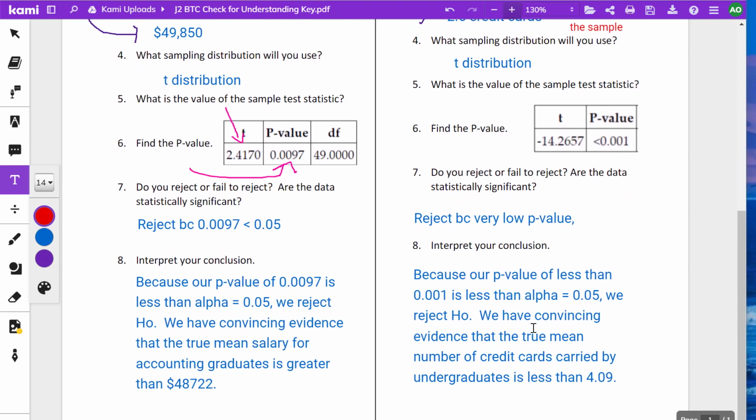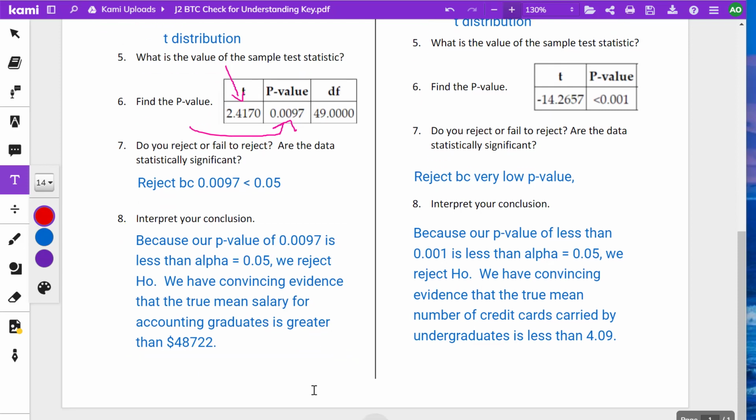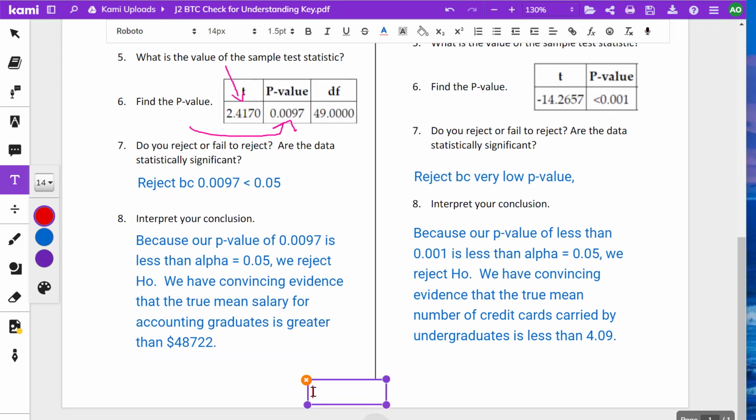So, do we reject or fail to reject? Well, both of these p-values are very tiny, so we're going to reject on both of them because the p-value is less than our alpha of 0.05. All right. And then how do we interpret that? Well, we say because our p-value of 0.0097 is less than the alpha of 0.05, we reject H0.